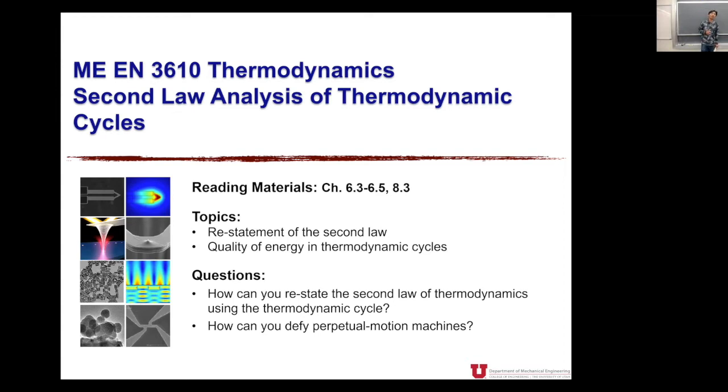So at the end of this class, I really want you to be able to answer these questions. The first question is, how can we restate the second law of thermodynamics using the thermodynamic cycles? We are going to talk about two restatements. The second question is about how can we define perpetual motion machines, which I'm going to talk about today. Then we are going to move on to the next question that I didn't write there: how can we understand the quality of energy?